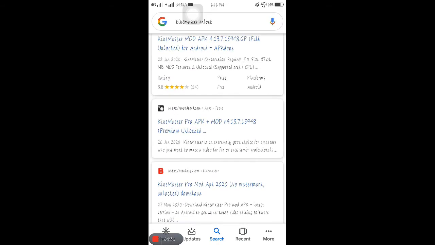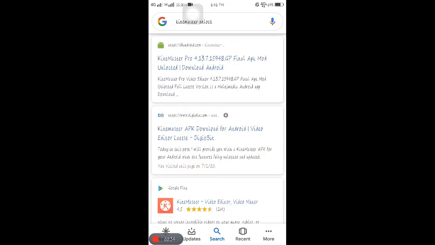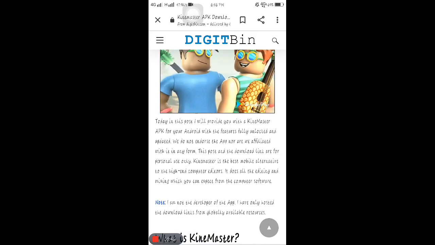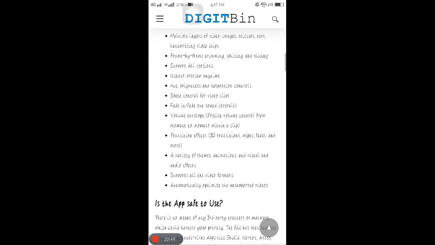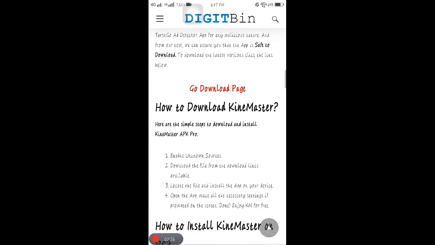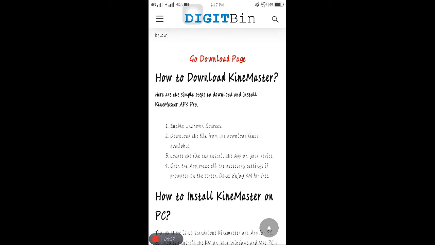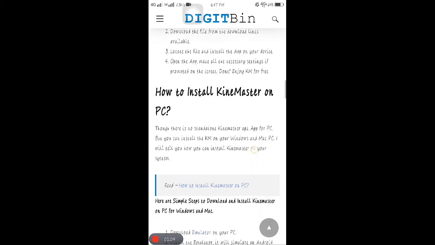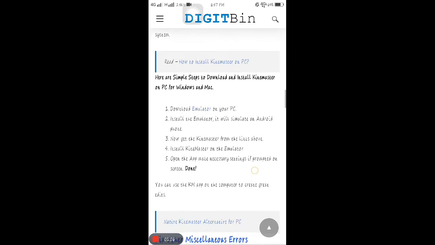And then let's go to digitbin.com. That's a website. Rest assured that this website is secured and safe. And also there are some instructions about Kinemaster features and how to use it. It is explained that it is safe, which is true, and also how you can download the Kinemaster. Here are 4 easy steps, and also there are some explanations.